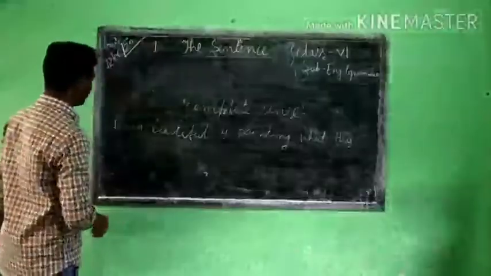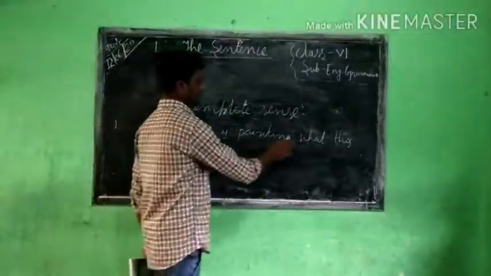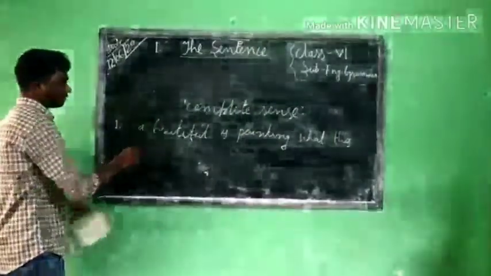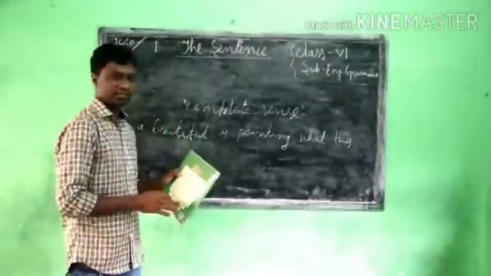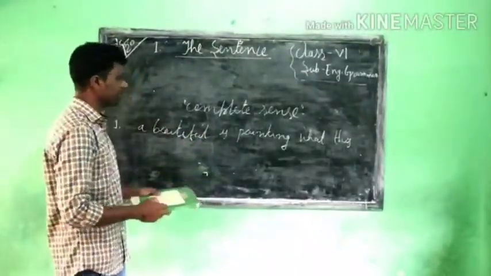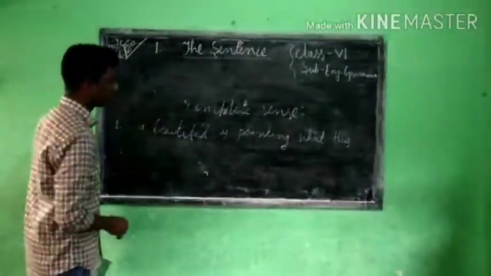Here is the example: a beautiful is painting what this. So this is not a complete sense. This sentence doesn't make any complete sense. Therefore, it is not a sentence. When we make it, what?